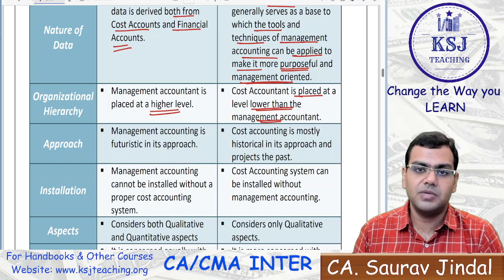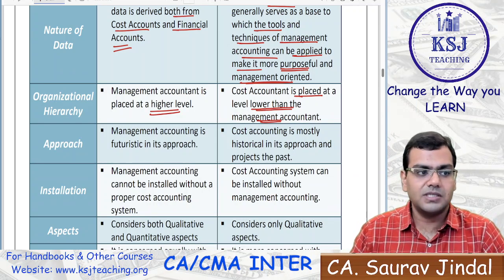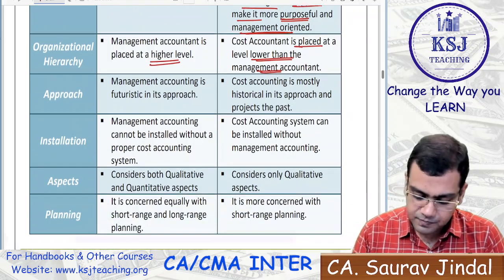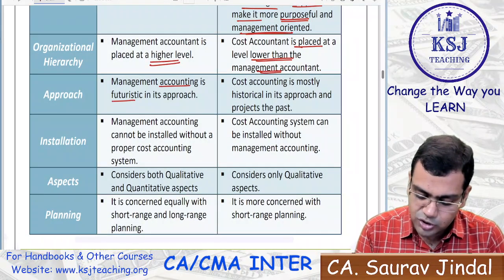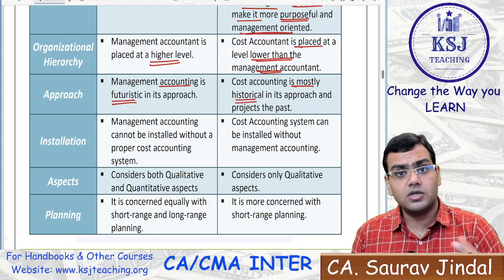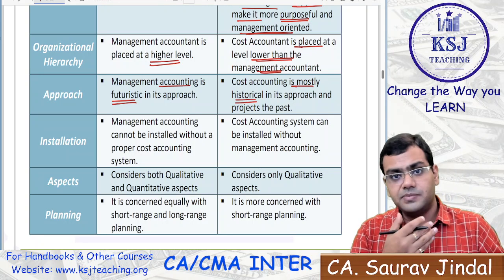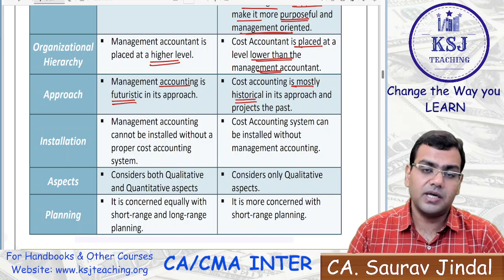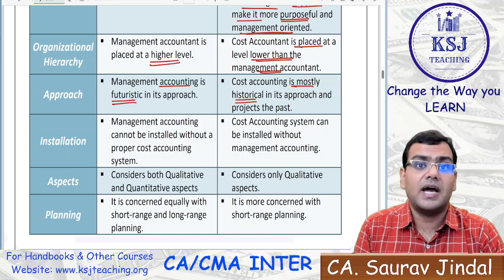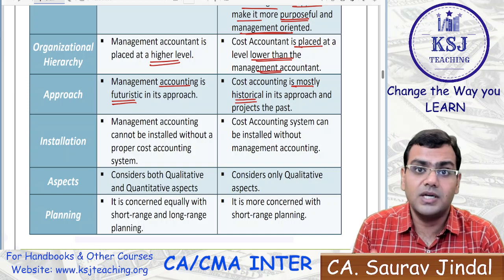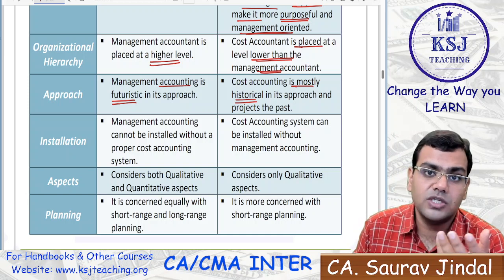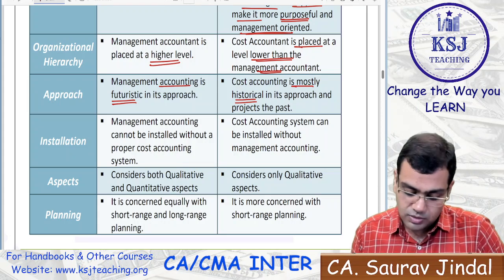Obviously, sir, the management accountant has to see a lot of things in one business. Cost accountant is concerned with only and only the cost accounting part. Management accounting is a futuristic approach. Cost accounting is mostly historical approach, because in the cost accounting, what we are recording is the cost which has been incurred already. In the management accounting, we are trying to foresee the future so that we can create the value for the stakeholders in the future, right? What all decisions we can take for the future so that it adds value to the stakeholders, right?